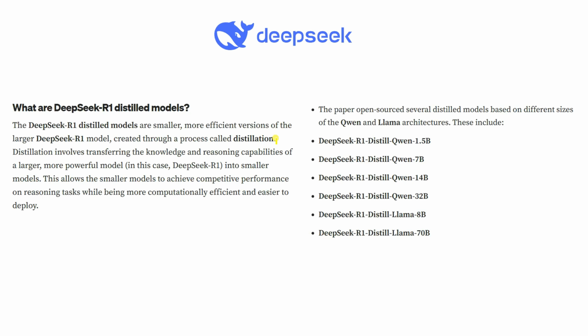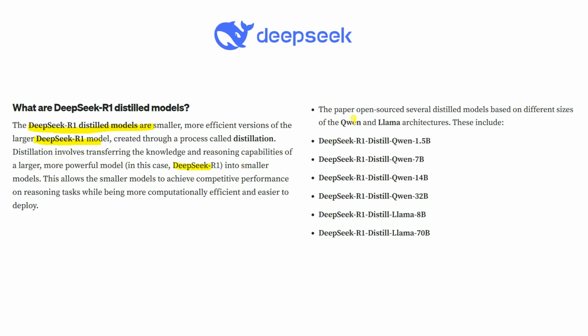So, what are the DeepSeek R1 distilled models? The DeepSeek R1 distilled models are smaller, more efficient versions of the larger DeepSeek R1 model, created through a process called distillation. Distillation involves transferring the knowledge and reasoning capability of the larger, more powerful model, in this case DeepSeek R1, into a smaller model, right? We already know what distillation is.